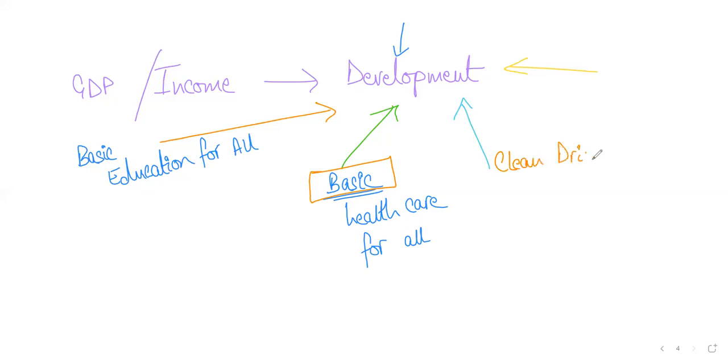The list is never ending, right? Is everyone clear on this? So we are not saying that GDP and income do not help to achieve development. They do. But what about all the other things? We have to also talk about those other things. Clean environment, yes, less pollution and so on.